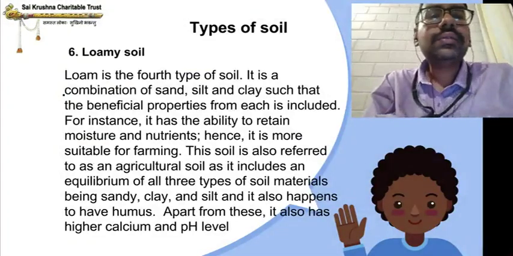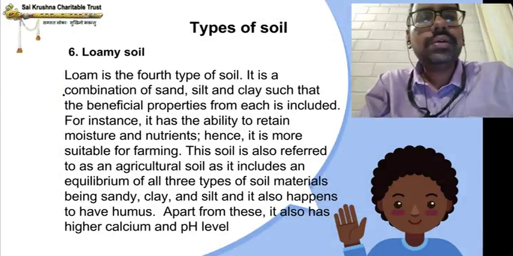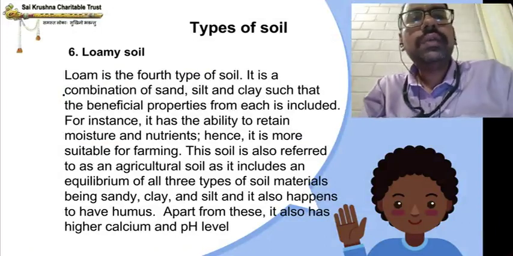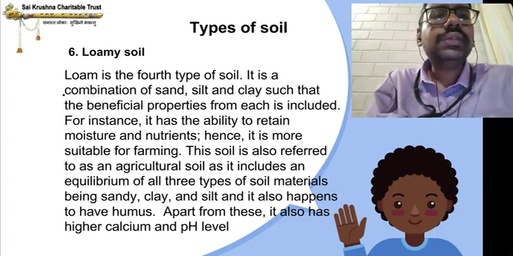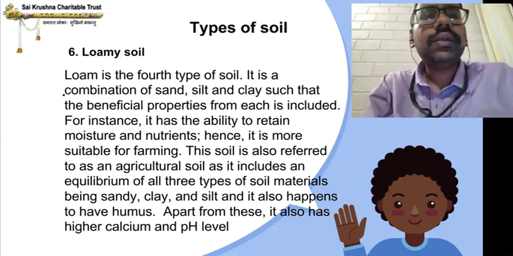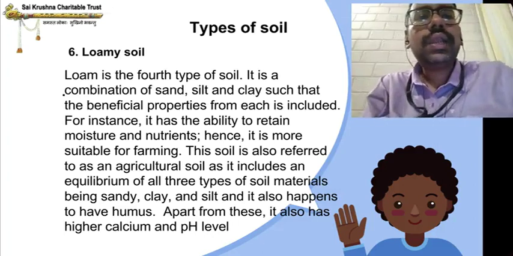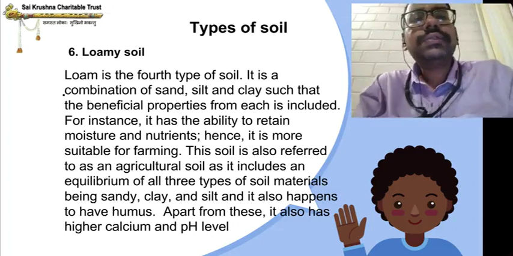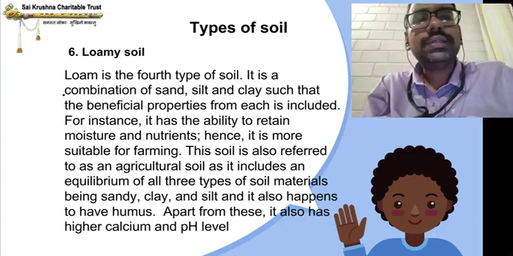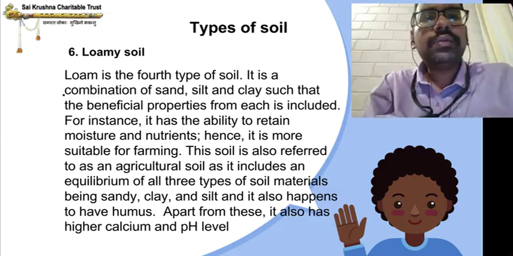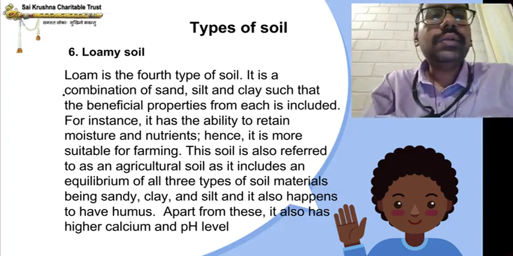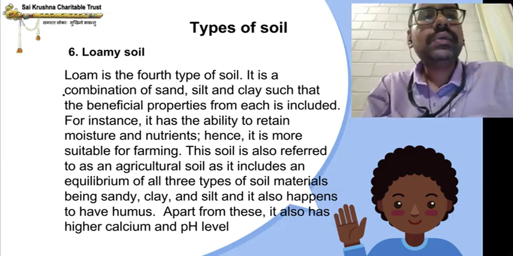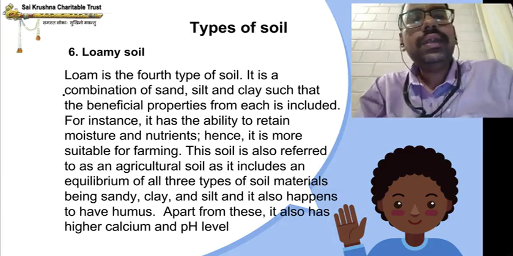Loamy soil. The last type of soil is loamy soil. Loam is the fourth type of soil. It is a combination of sand, silt, and clay such that beneficial properties from each are included. So, what is this loamy soil, children? It is a combination of sand, silt, and clay such that beneficial properties from each are included. For instance, it has the ability to retain moisture and nutrients.